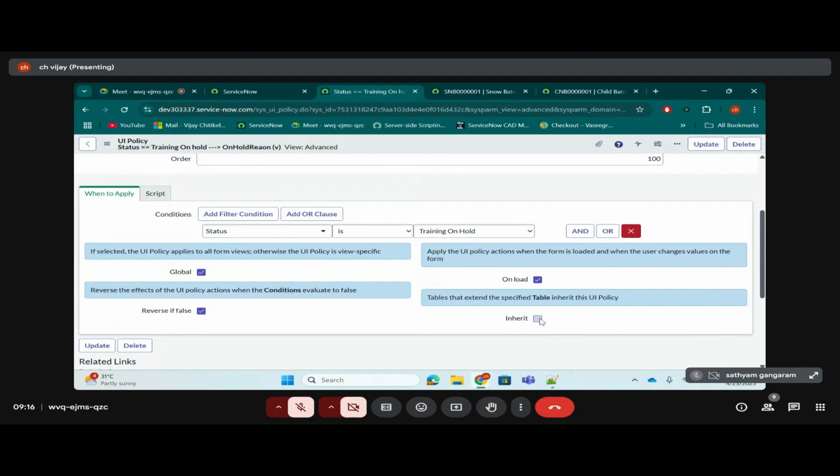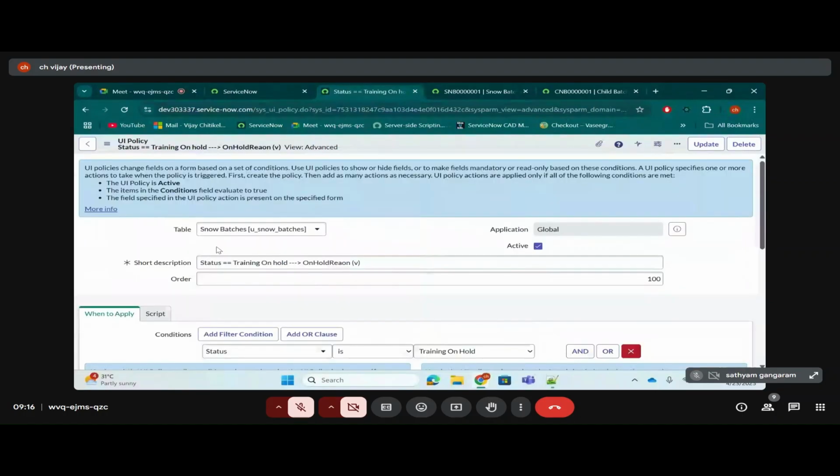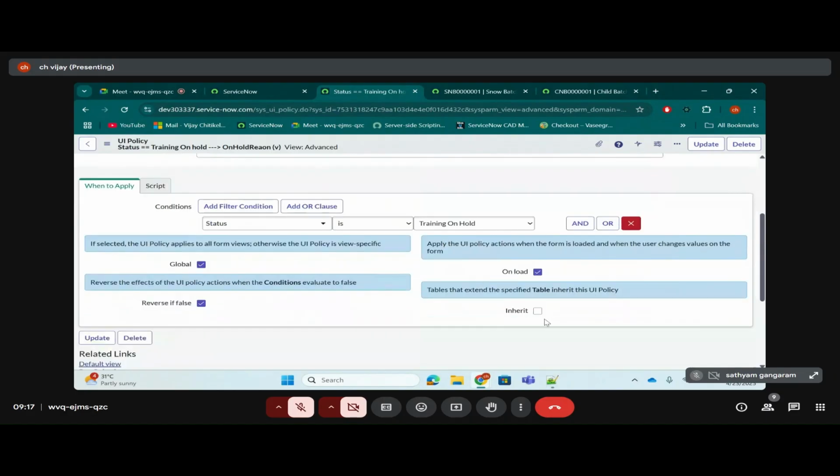Let's say, for example, we have a snow batches table. This snow batches table has three child tables: child batches one, child batches two, and child batches three. You want the policy to be applicable only for child batches one, not for child batches two and child batches three. In that case, you don't check this checkbox. Create a new UI policy for child batches one.